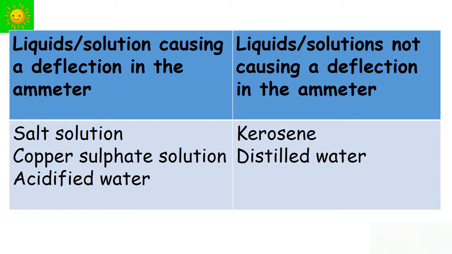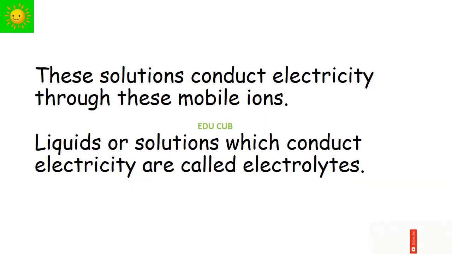This is the observation table showing which liquid causes a deflection in the ammeter. When you are using salt solution, copper sulfate solution or acidified water, there's a deflection in the ammeter. When you are using kerosene and distilled water, there is no deflection in the ammeter. The indicator of the ammeter deflects when current passes through it. Therefore, current has passed through the solution, resulting in the deflection in the ammeter.